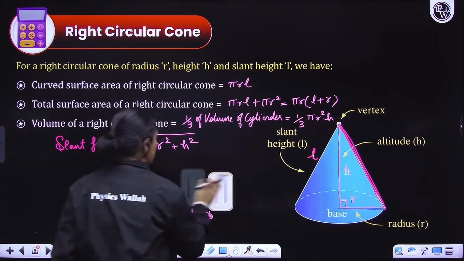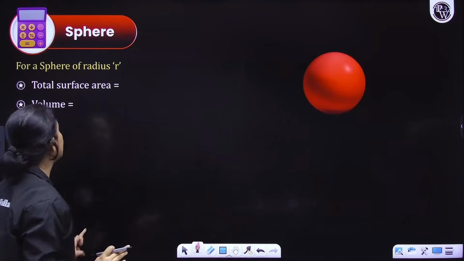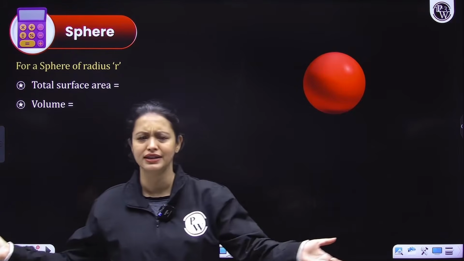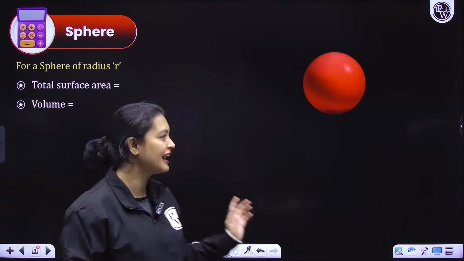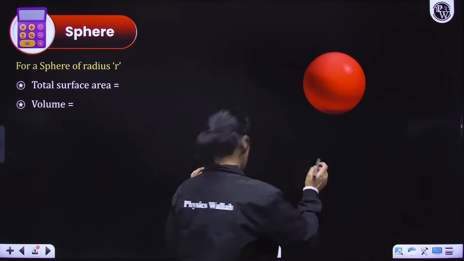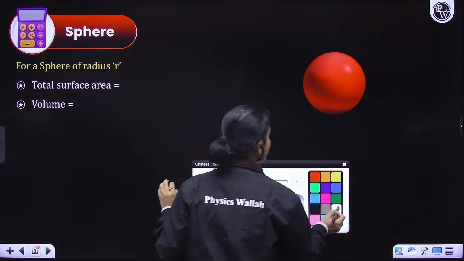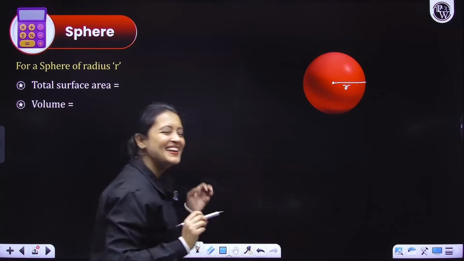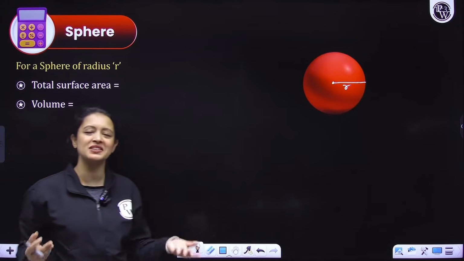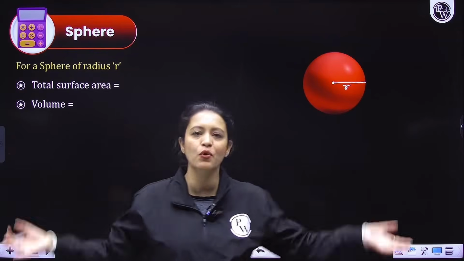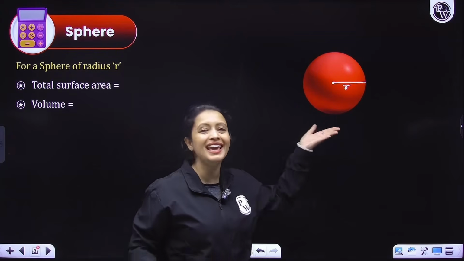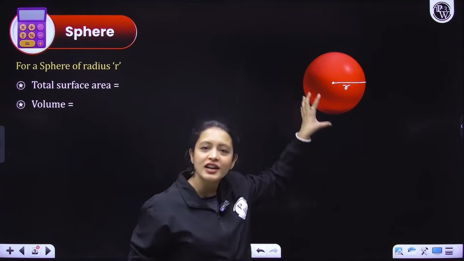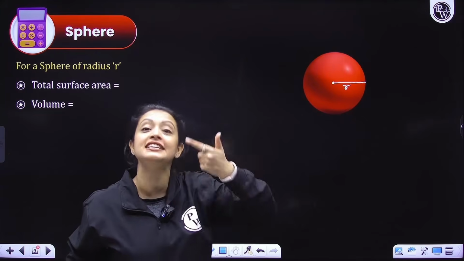Okay, simple. Now let's move on to sphere and hemisphere, everyone. So sphere, everyone has seen a sphere: footballs, all the different kinds, globe and everything, right? So in a sphere, the only thing we need is the radius. That's it. This is r. Now, for the sphere, the good thing is there's no separate curved surface area and total surface area, both of them are the same, because there's no base here technically, which we could exclude for curved surface area. So for a sphere, CSA and TSA are both the same.